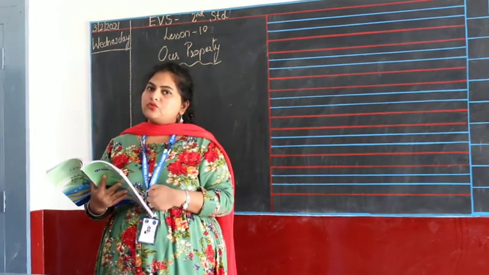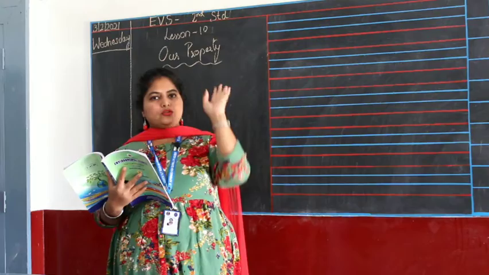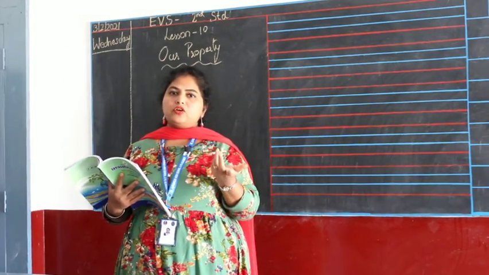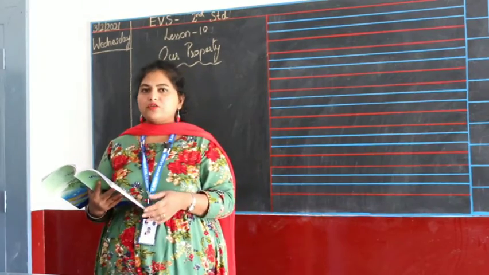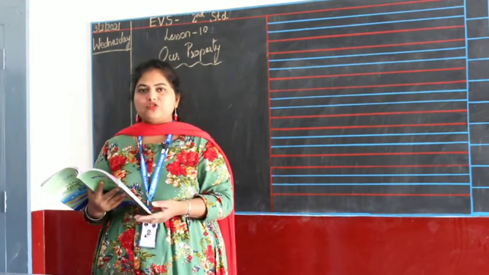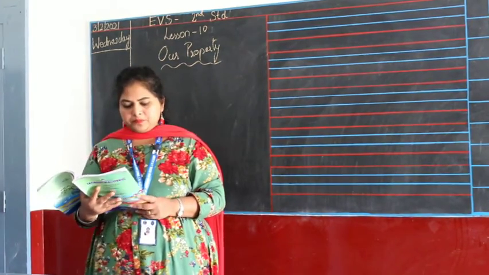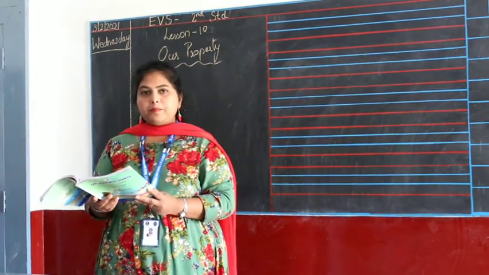So what should we do? We should protect them. We should not throw stones at the lights, at the tube lights, and break them. Then you will not have lights, it will be dark and you will not be able to walk on the streets during the night. So we have to protect public property. So what's next? This is a public tap.